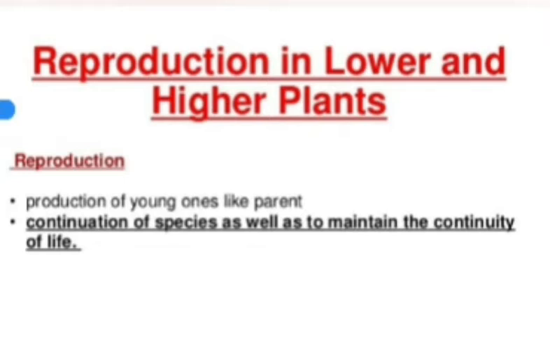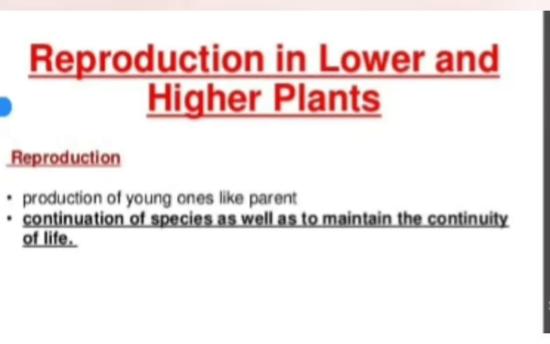Then what is the exact definition of reproduction? Reproduction is defined as a biological process of self-replication in which organisms produce their young ones or offspring which are exactly similar to them.